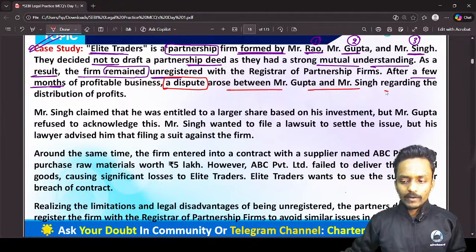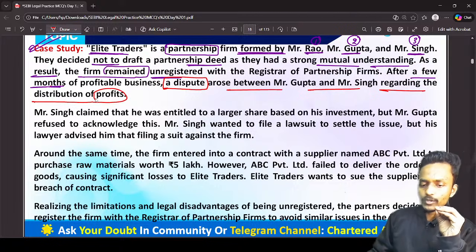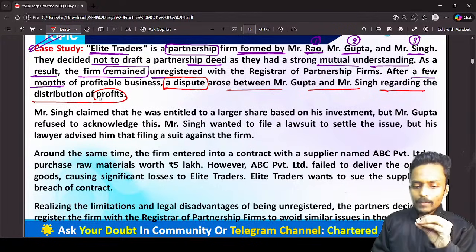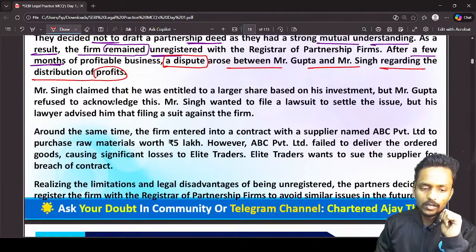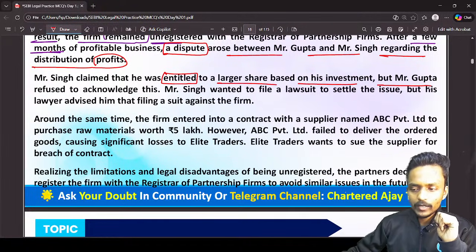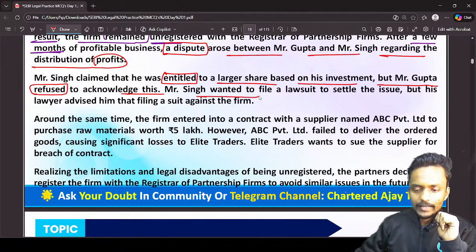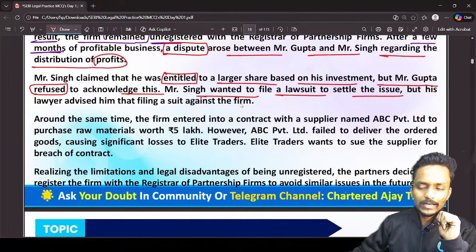a dispute arose between Mr. Gupta and Mr. Singh regarding the distribution of the profit. Now guys, the partnership firm is totally unregistered, and we have a situation where two of the partners have a dispute related to the distribution of the profit. Mr. Singh claimed that he was entitled to a larger share based upon his investment, but Mr. Gupta refused to acknowledge this.